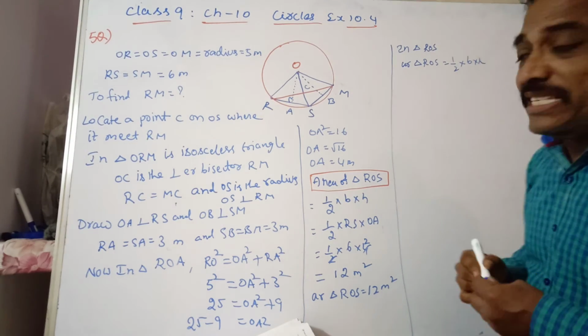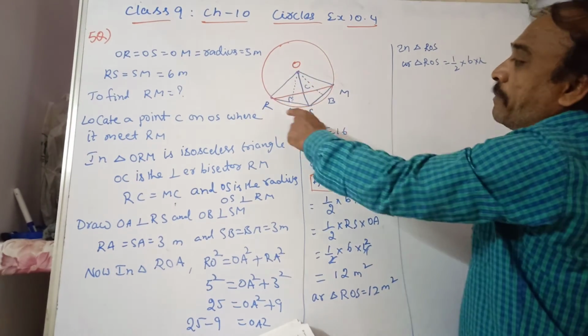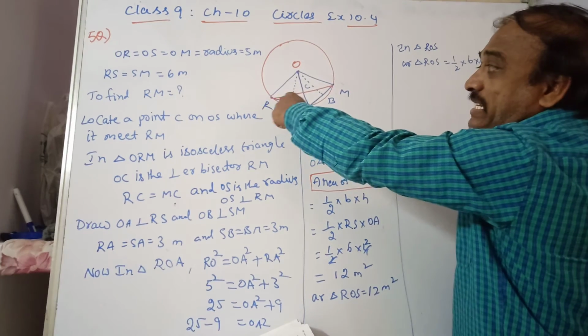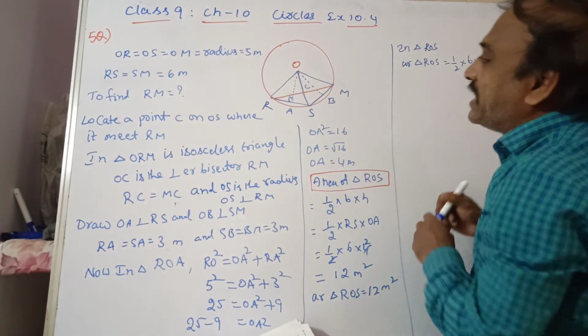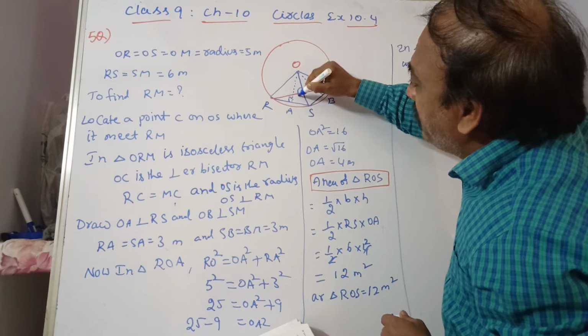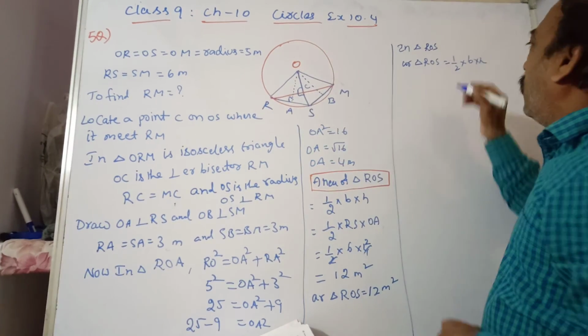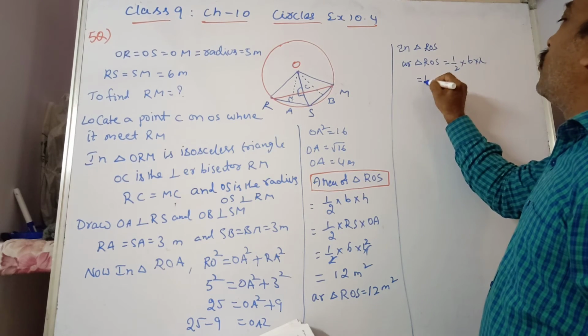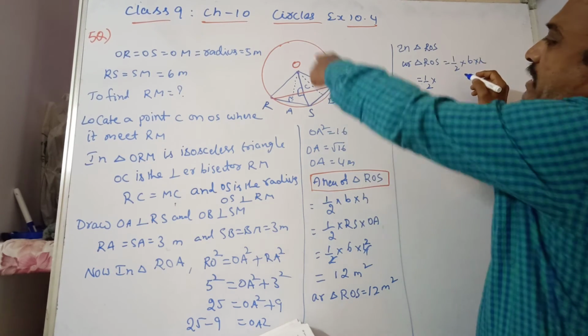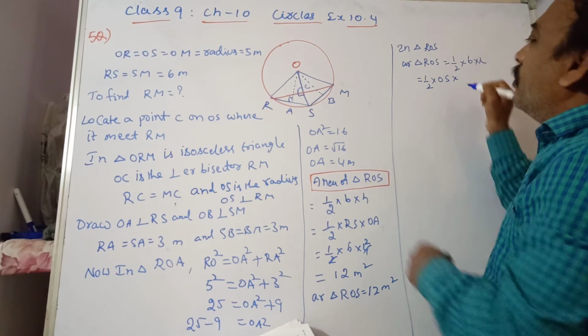The area remains the same. I am taking the same triangle, but now I am taking this as the base and this as the altitude, as RC is the perpendicular. I am taking OS as the base, so it is half into base OS into height RC.